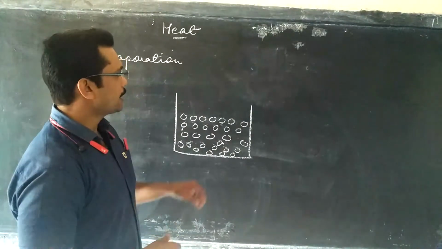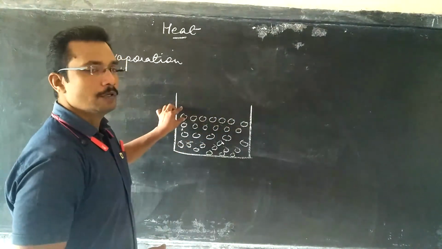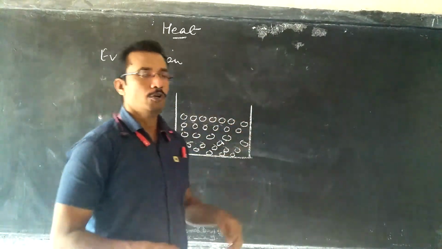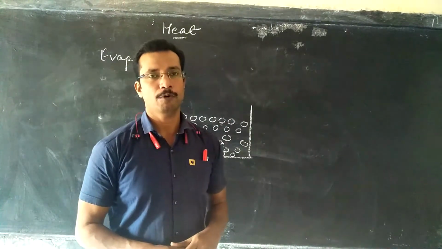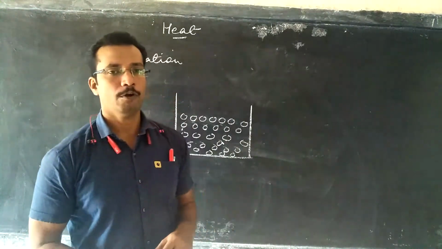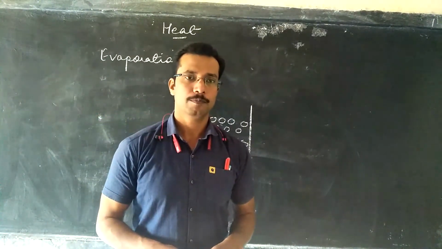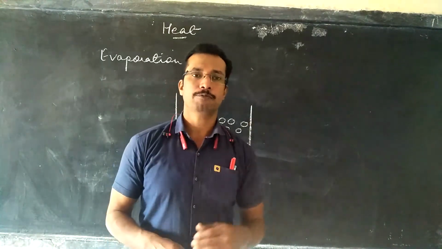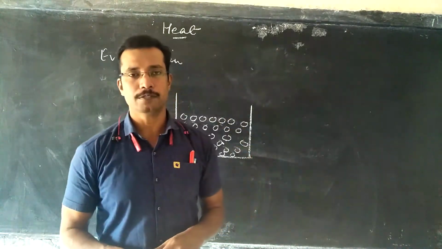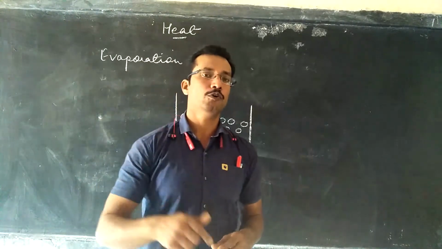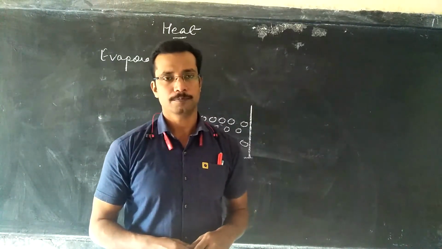So as a result, these molecules which have no force of attraction by other molecules are capable of leaving the surface, and when they escape the surface, we call these molecules evaporated.